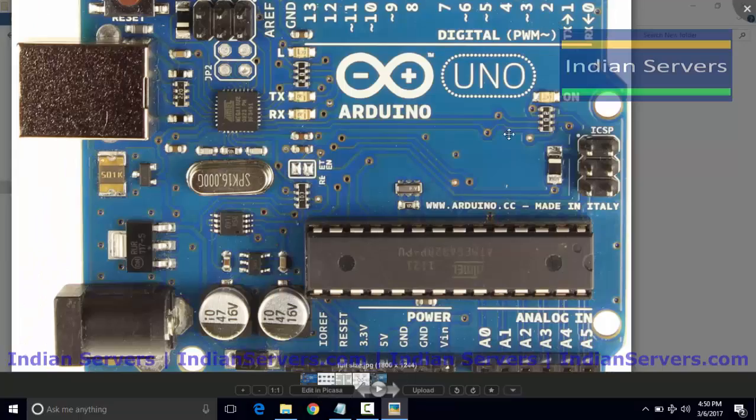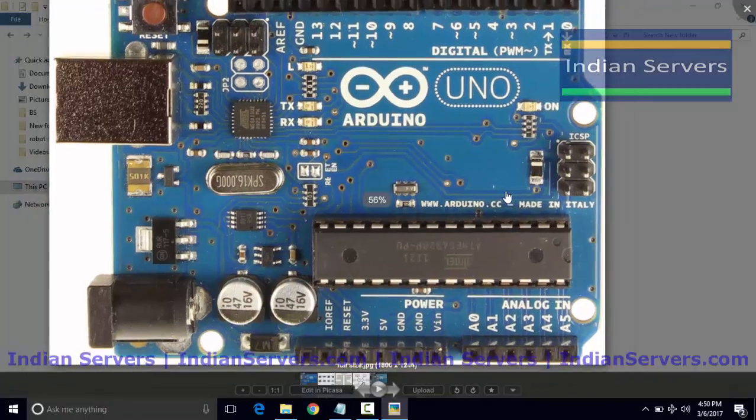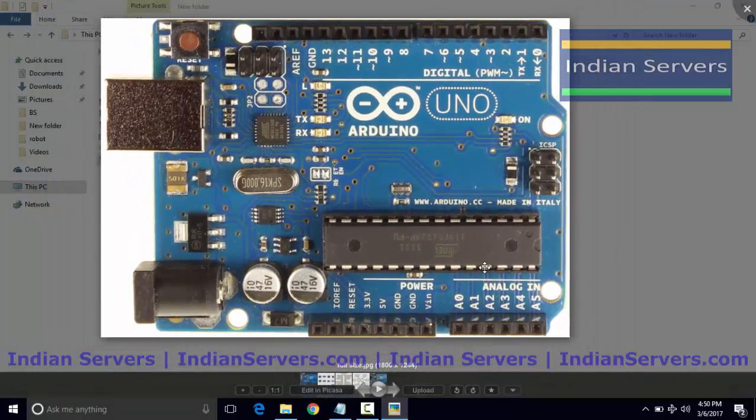And coming to analog, it has A0 to A5. Here they are denoted with A0 to A5. Here we can connect the analog sensors, and these are the digital pins. This is the power connector.